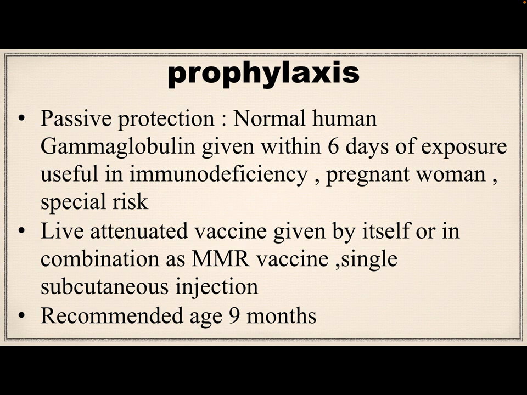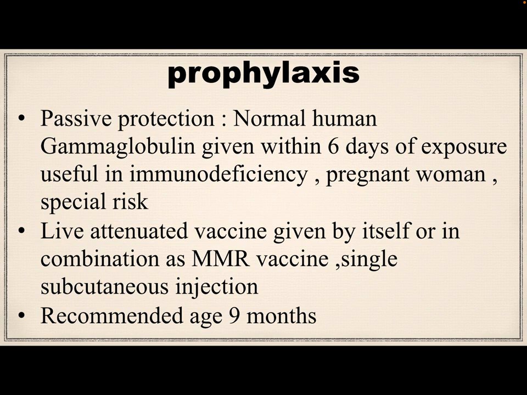One dose, that means 0.5 ml containing more than 1000 infective viral units, is administered subcutaneously. Some combined vaccines are available. Measles vaccine is available in combined form with rubella, the MR vaccine, with mumps and rubella, the MMR vaccine, and with varicella, the MMRV vaccine.